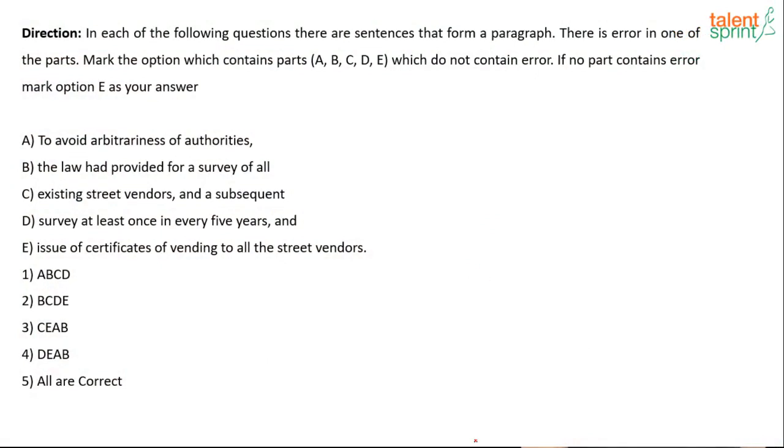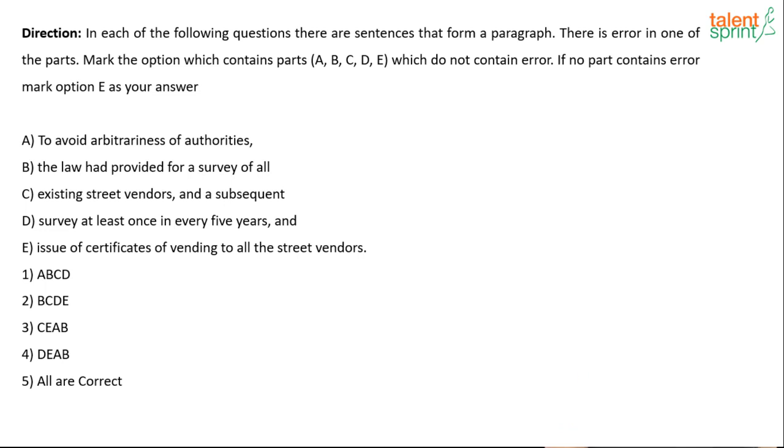In each of the following questions there are sentences that form a paragraph. There is an error in one of the parts. Mark the option which contains the parts A, B, C, D, E which do not contain an error. So the error-free sentences you have to mark as your answer, the combination of options. If no part contains an error, mark E as your answer. Alright, so let's see the question.